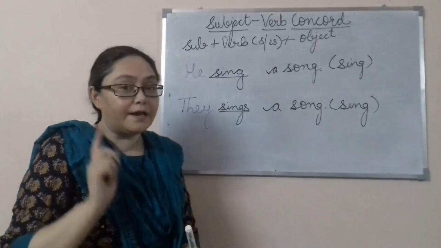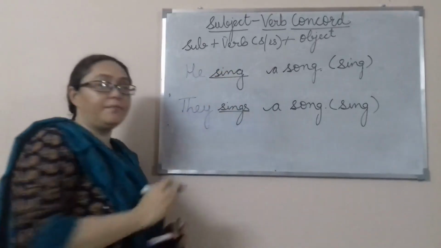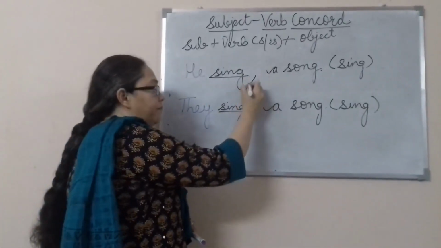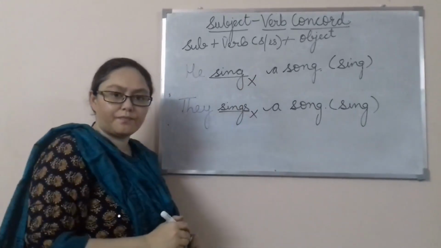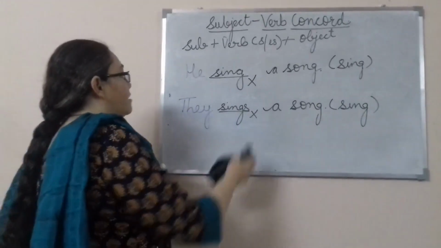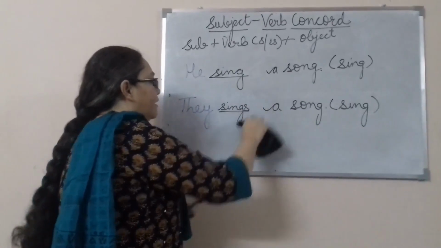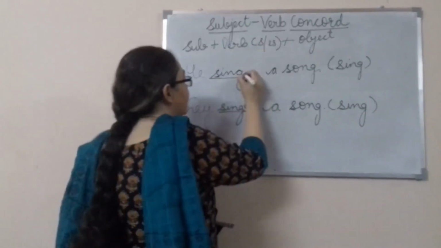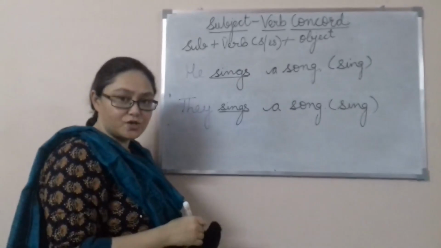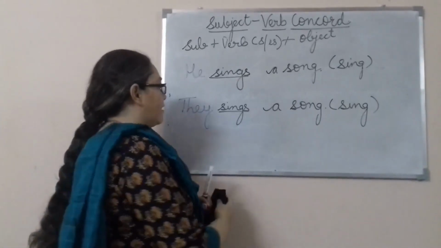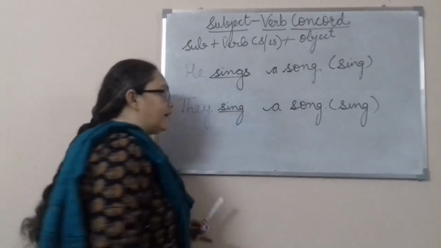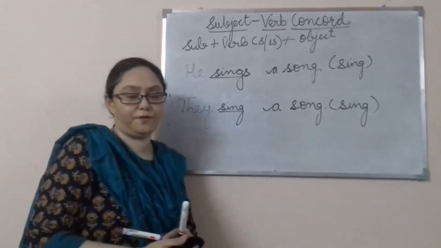Now here both of them are wrong. Here our answer should be he sings a song, and here our answer should be they sing a song.